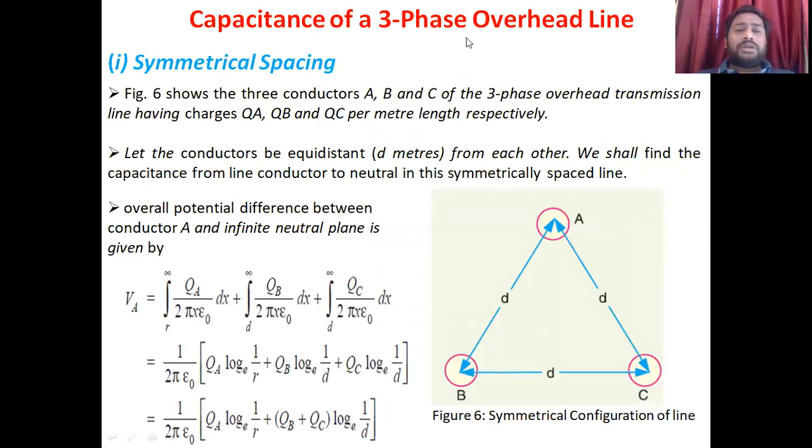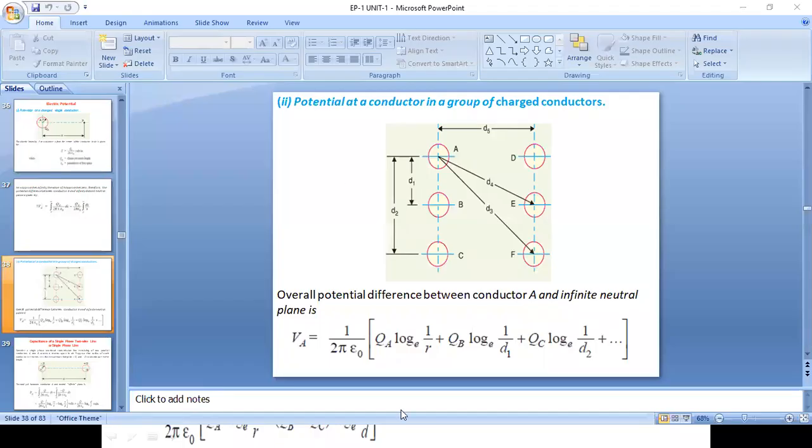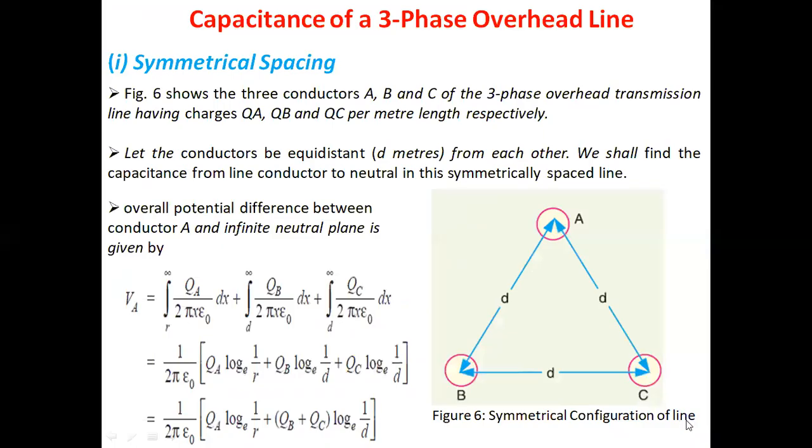Now, what is the capacitance of the three phase overhead line? In the three phase overhead transmission line, there are two types of configurations, symmetrical and unsymmetrical. Figure 6 shows the symmetrical configuration of the line, where conductor A, conductor B and conductor C are mounted on the corners of an equilateral triangle.